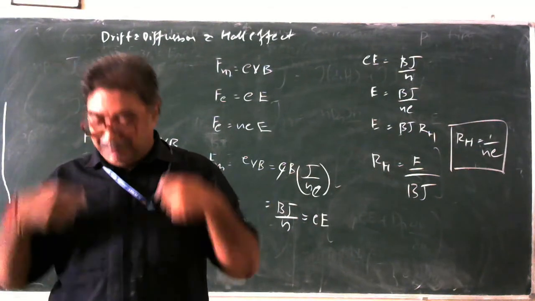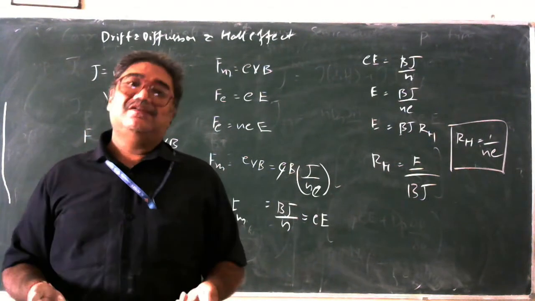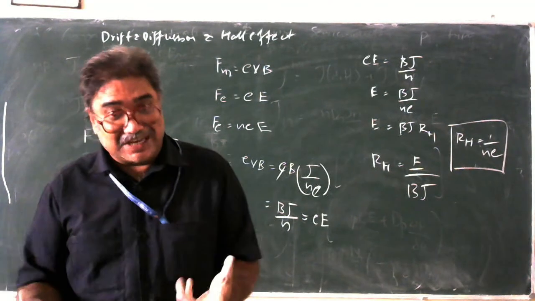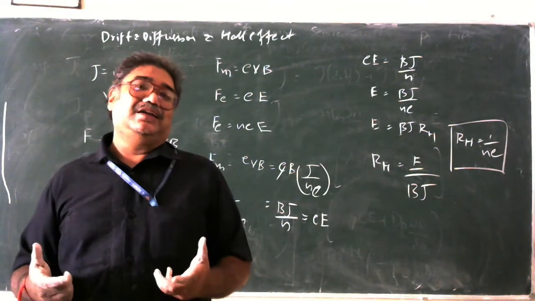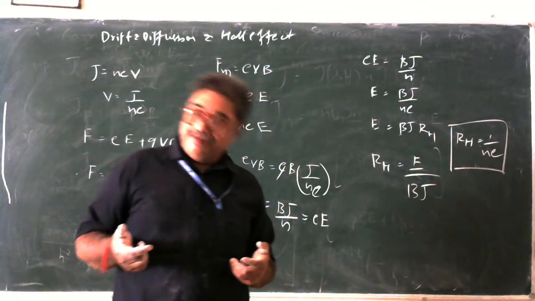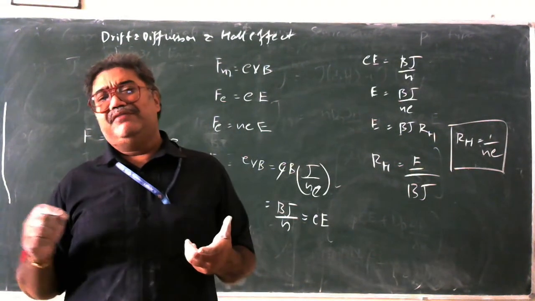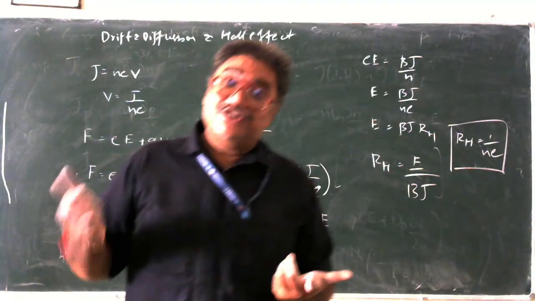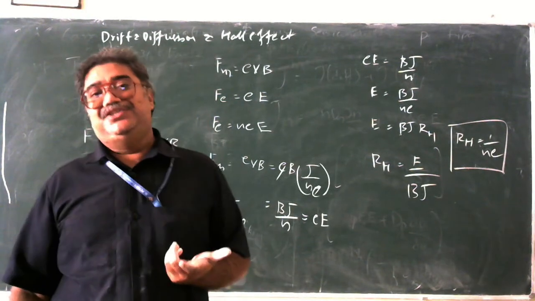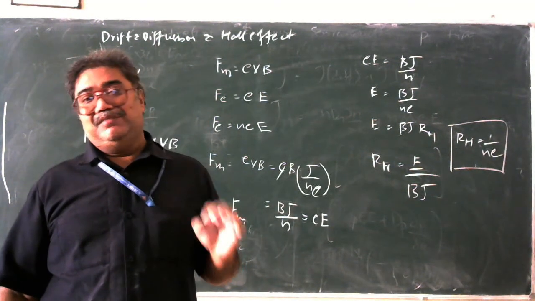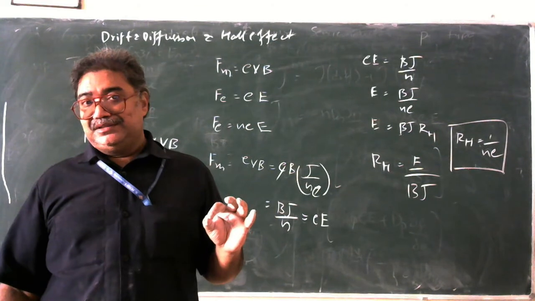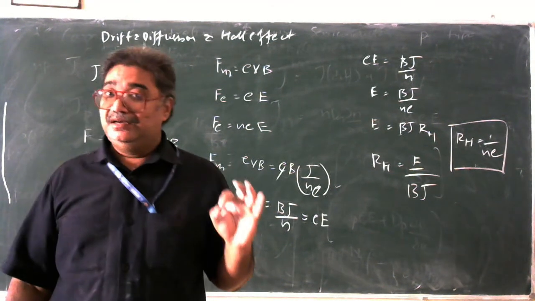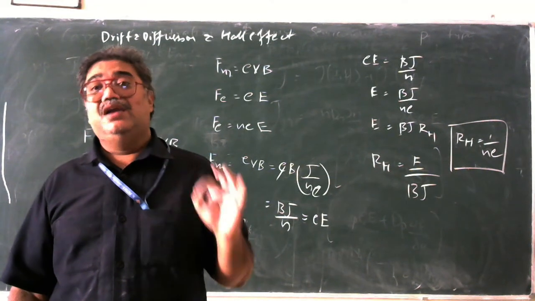And for drift current, we apply some external force, and this external force drives the charge carriers according to our requirement, or according to the structure available there. We call it a drift current. So now what are we doing? We are applying an electric field, we are also applying a magnetic field, and producing a current density, which is nothing but drifting. And by measuring the direction of this drift current density J, we can beautifully identify whether it is a p-type or an n-type by calculating the Hall coefficient.